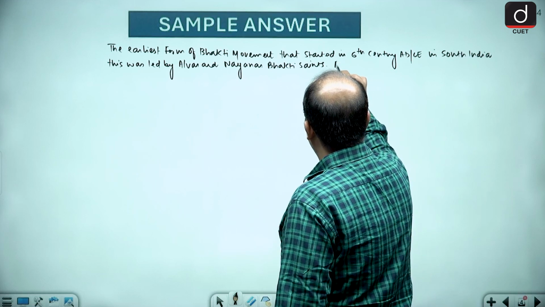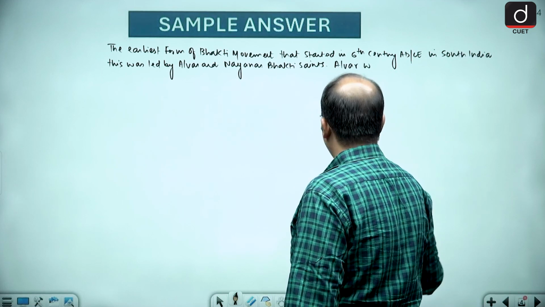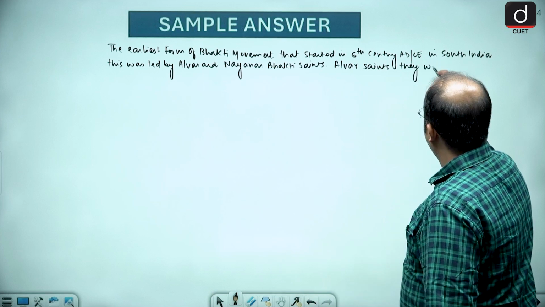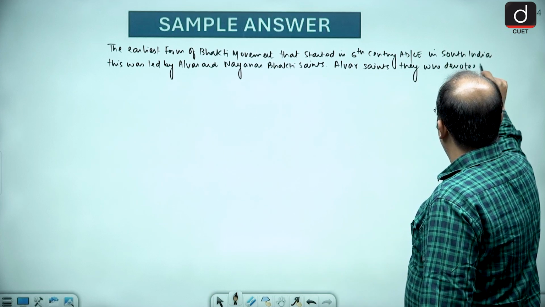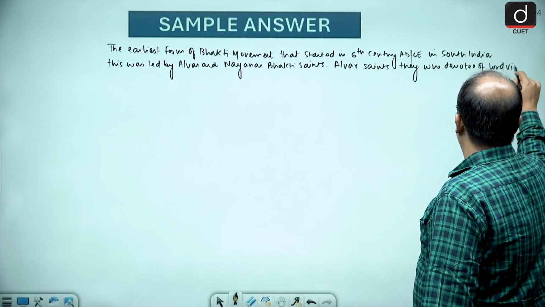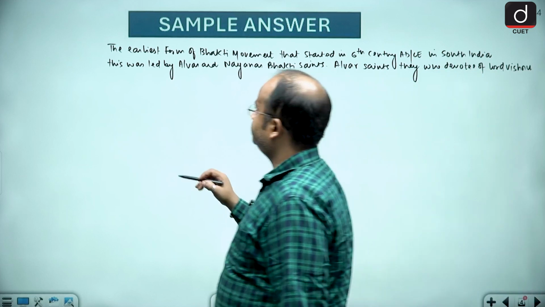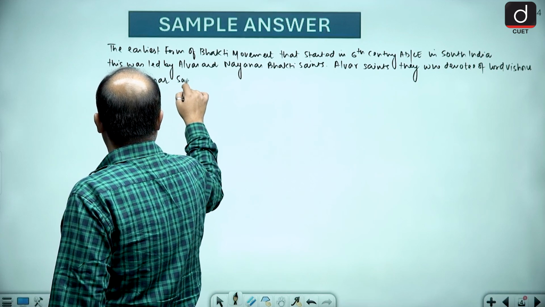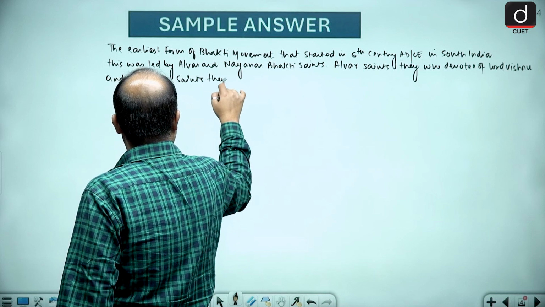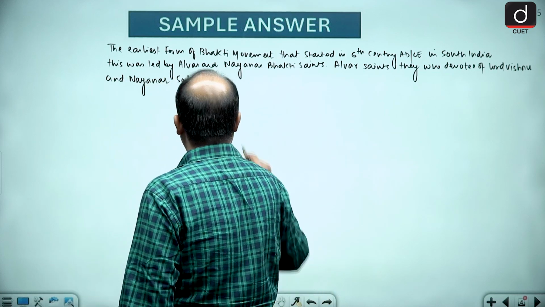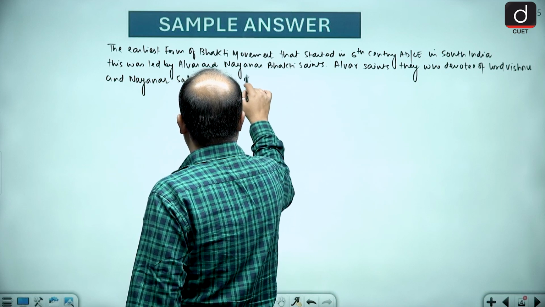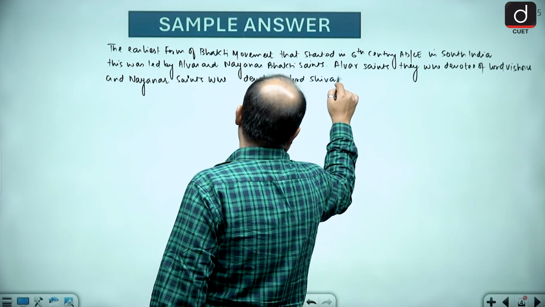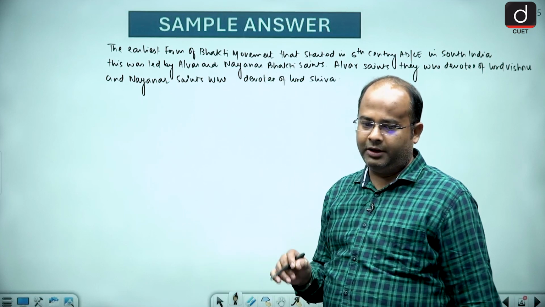Alwar saints were devotees of Lord Vishnu, and Nayanar saints were devotees of Lord Shiva. So Alwars were devotees of Vishnu, Nayanars were devotees of Shiva.